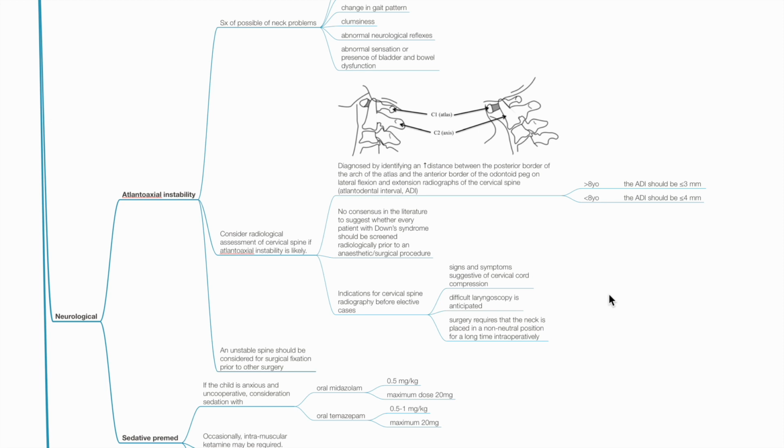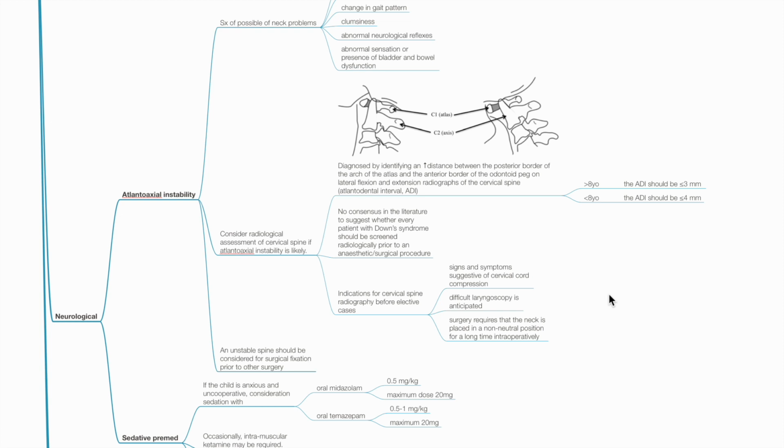This is diagnosed by identifying increased distance between the posterior border of the arch of atlas and the anterior border of the odontoid peg on lateral flexion and extension radiographs of the cervical spine, also known as the atlantodental interval, ADI. In more than 8 years old, ADI should be less than 3 mm. In less than 8 years old, ADI should be less than 4 mm.